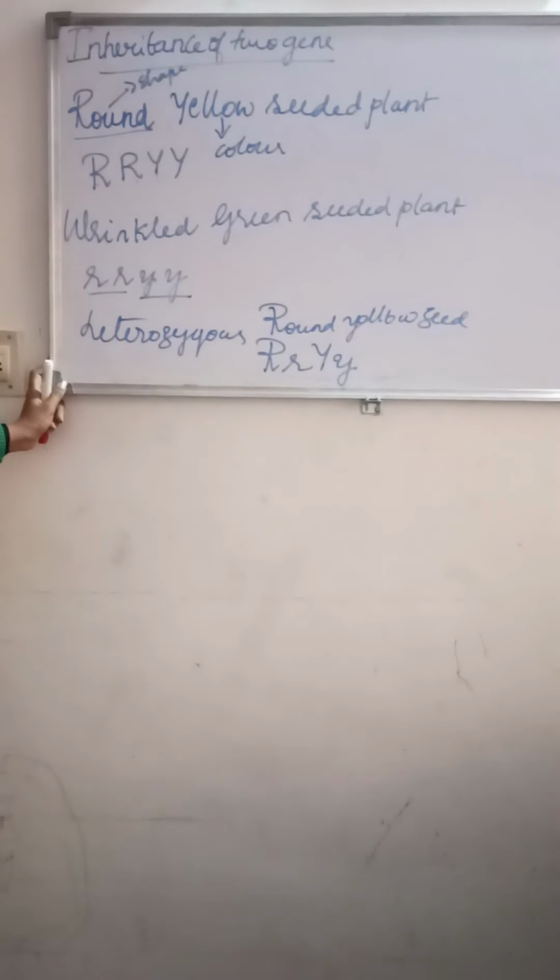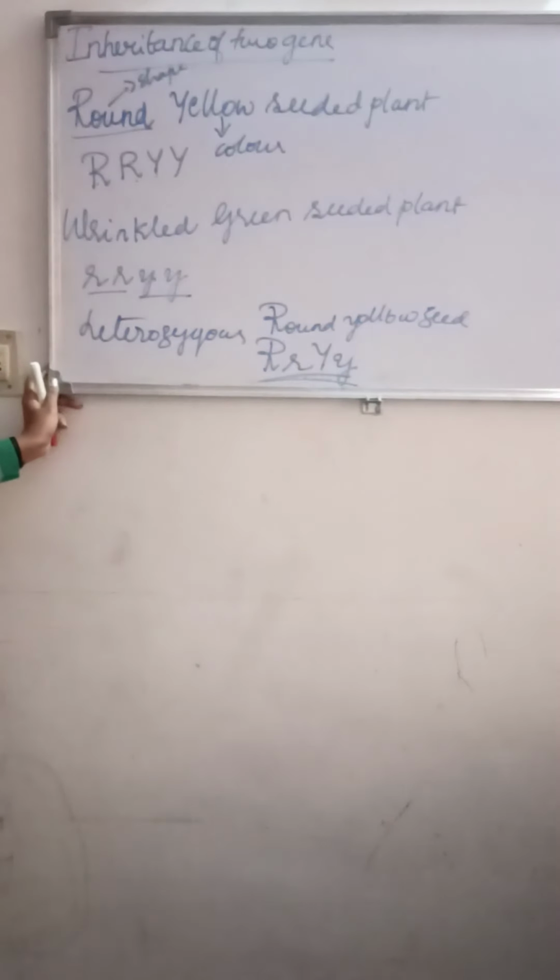This is the genotype we are going to get in the F1 hybrid. So this is the allele.